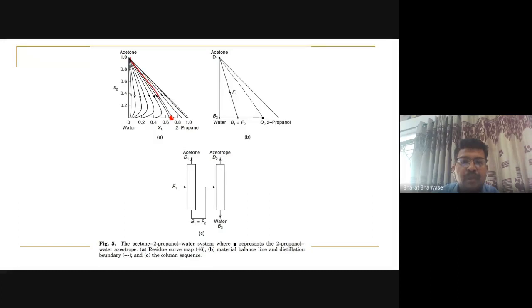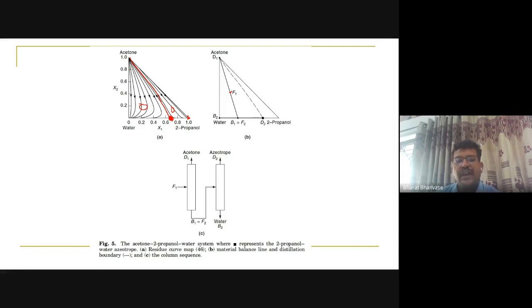So this will be a distillation boundary, because this is the azeotrope here that joins like this. Here this is the residue curve map which is tending towards this. Here 2-propanol will be heaviest for this region, and for this region water will be heaviest. For both regions, acetone is the lightest one, and the azeotrope formed between water and 2-propanol will be the intermediate component here. When we apply this, feed is given in this particular case. The feed will be a combination of, no doubt, all three: 2-propanol, water, and acetone. This is the feed that we have decided here, right?